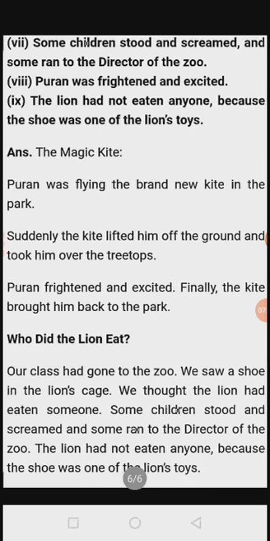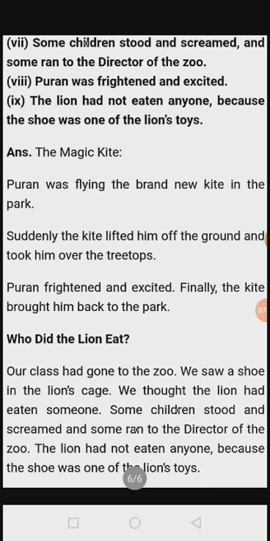Then in the story, third statement. Puran was frightened and excited. See, the eighth one. See, eighth statement. Puran was frightened and excited. This is the eighth sentence, it becomes the third one.